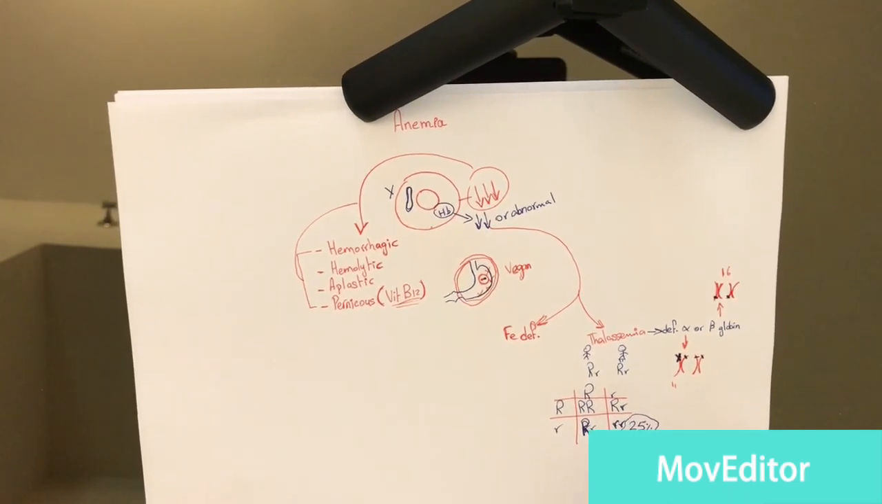This is autosomal recessive. If it was autosomal dominant, any of those that had a big R would lead to thalassemia, but it is autosomal recessive. So 25% if both parents have the trait for thalassemia, their child might have thalassemia. So if a parent has a trait for thalassemia, it's advised for him to take genetic counseling.